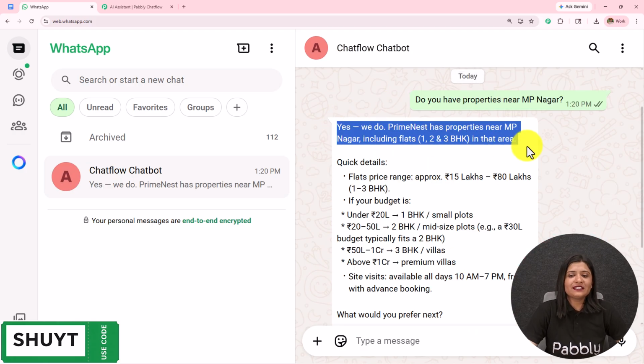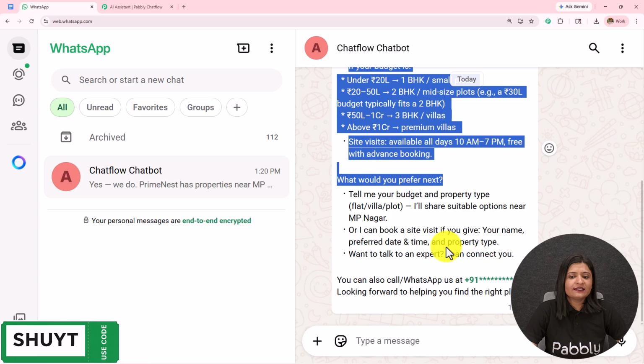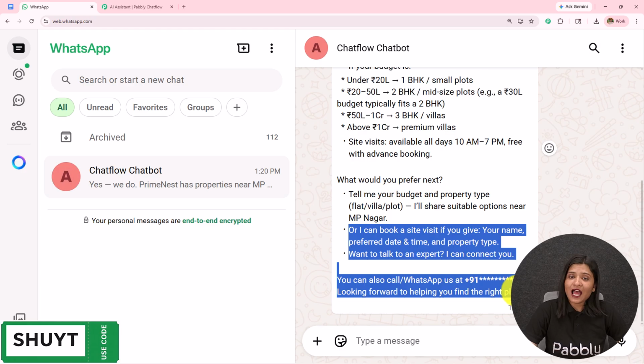Prime Nest has properties near MP Nagar including 1, 2, 3 BHK in that area. Quick details, here I have received the price range, then the site visit, what would you prefer next, tell me your budget and property type, and then the rest of the details. I am going to ask another question.